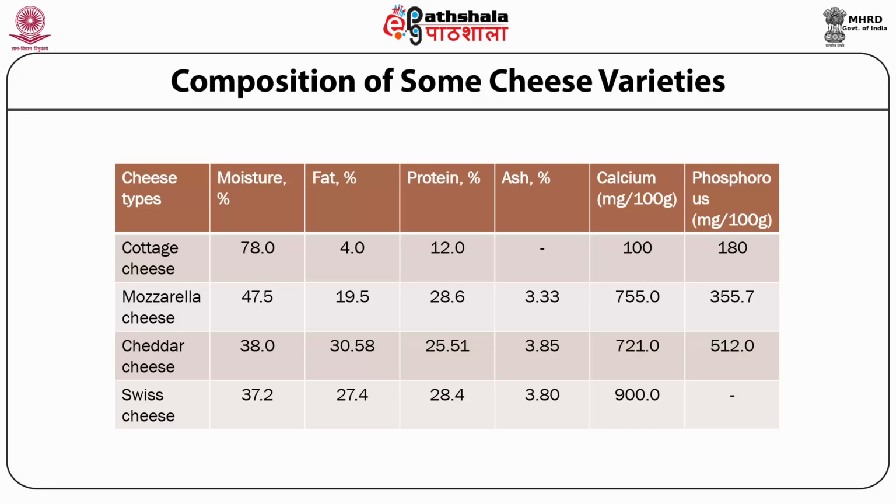28.6% protein content. With regard to the ash content, mozzarella, cheddar and Swiss cheese all contain about 3.3 to 3.8% ash.